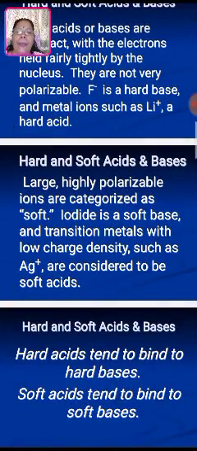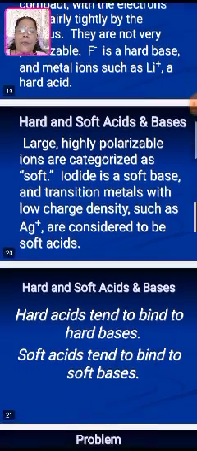Large, highly polarizable ions are categorized as soft. Iodide is a soft base, and transition metals with low charge density, such as silver ion, are considered soft acids. So in silver iodide, the bond formed between them is very strong because of the soft interaction.